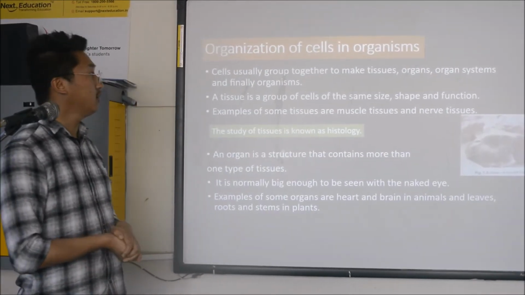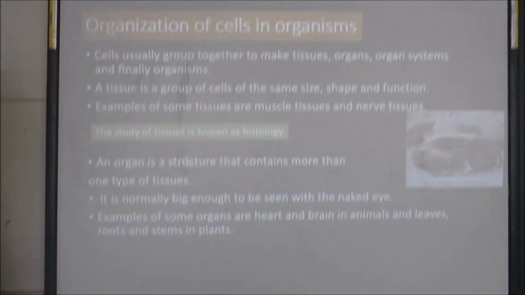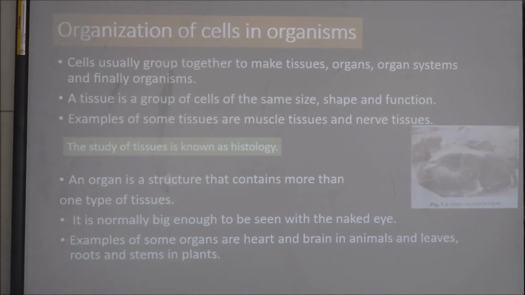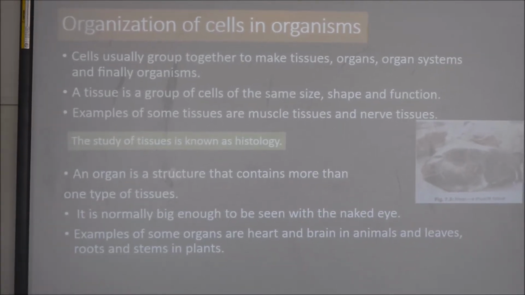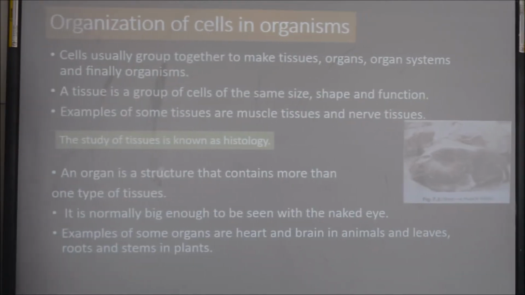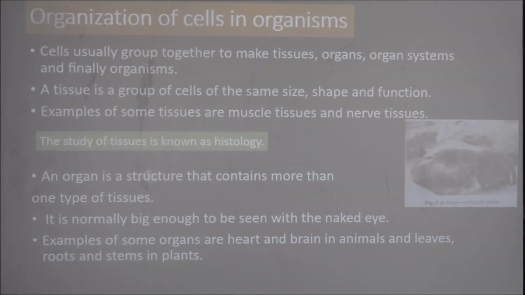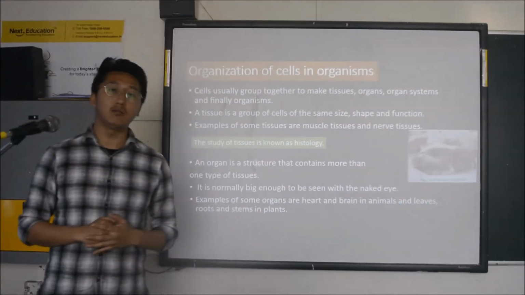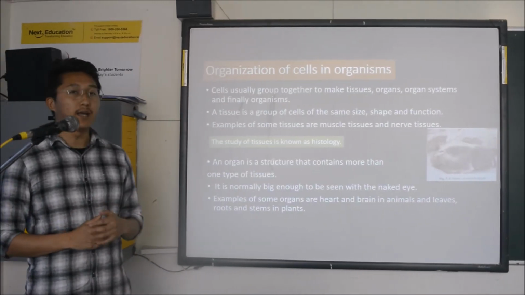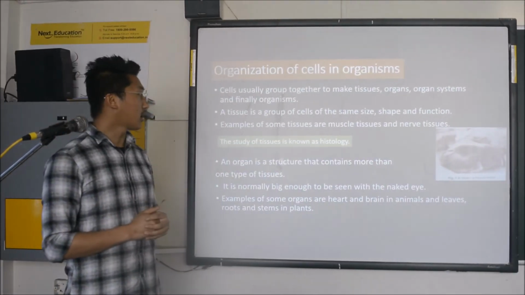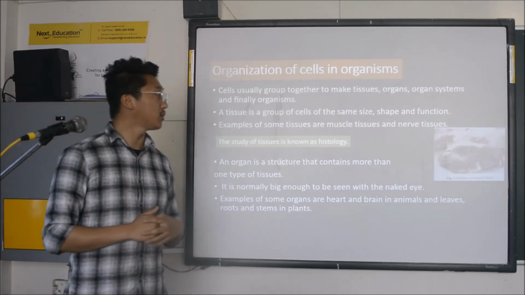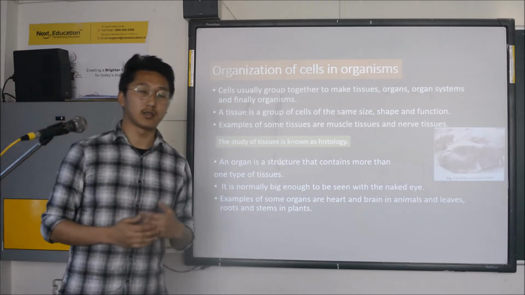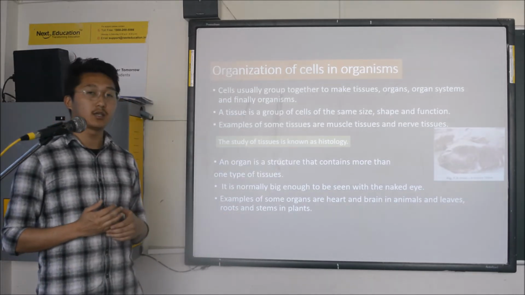Organization of cell in organism. This is the next topic. In this, we'll study how the cells are organized in an organism. Cells usually group together to make tissue, organ, organ system, and finally organism. Cells come together to form tissue, and tissues come together to form organ, and organs function together to form an organ system, and finally all the organ systems form an organism.